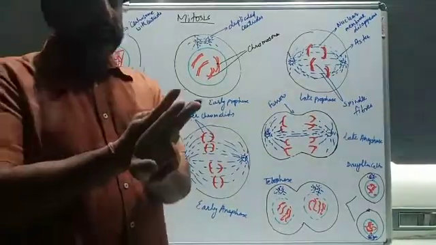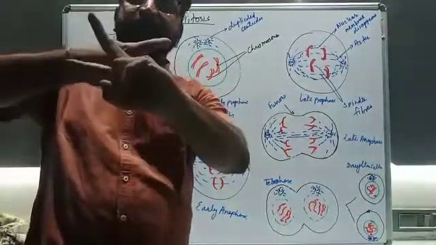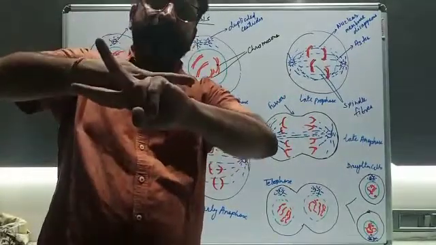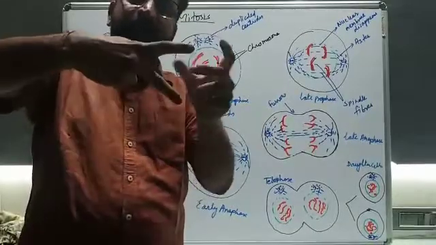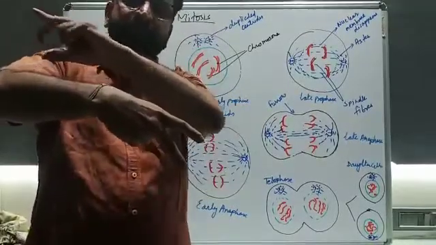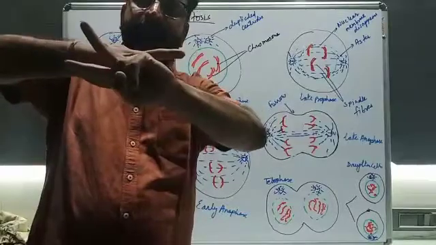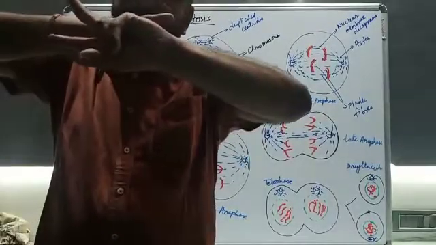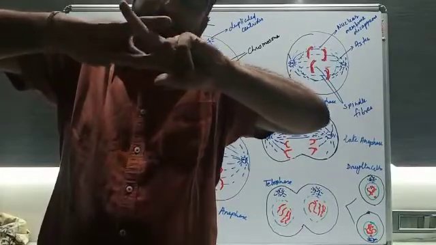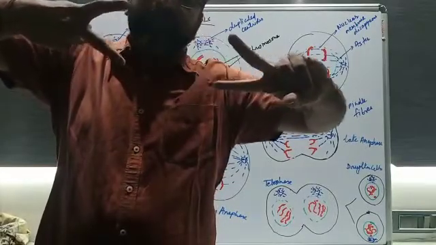Suppose the chromosomes were like this, to this side and to this side. These are the two chromatids. Understood? This part will be held by these spindle fibers, and this part will be held by these fibers. So in this stage, what happened? The spindle fibers will contract, and these two chromatids will get separated in that way.